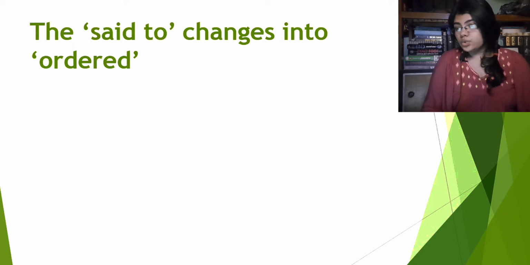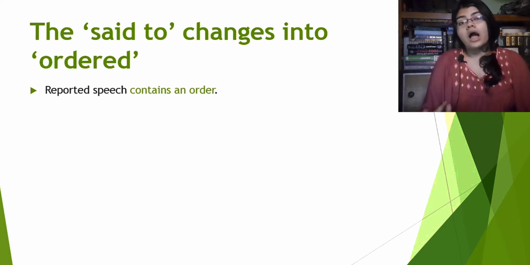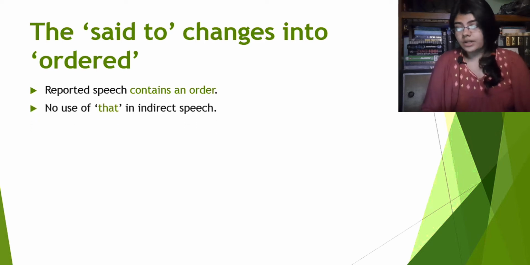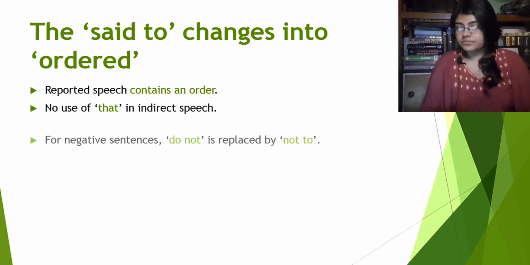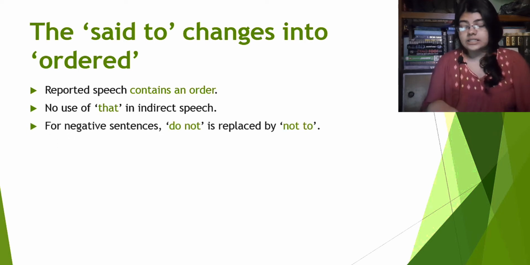The said to changes into ordered. What happens? How do you recognize that? Firstly, reported speech contains an order, right? Now the next one. No use of that in indirect speech. And for negative sentences, do not is replaced by not to.